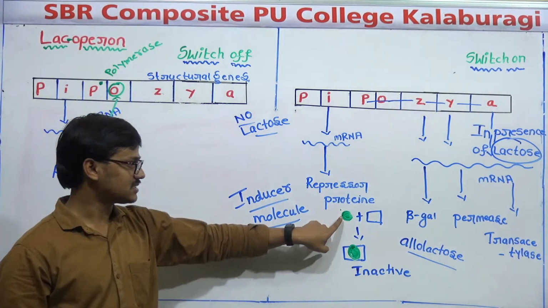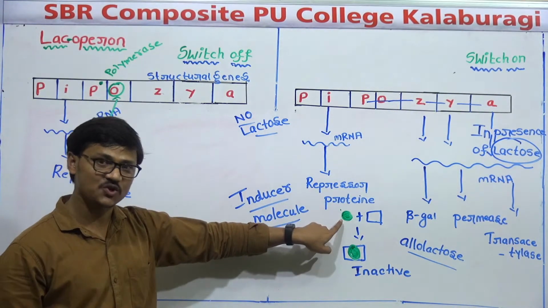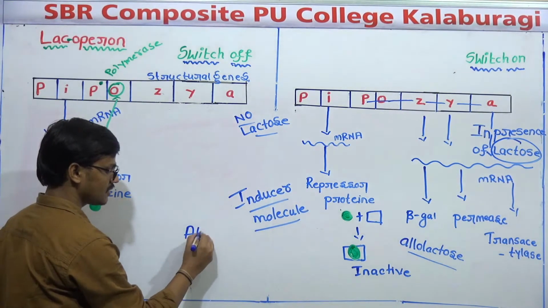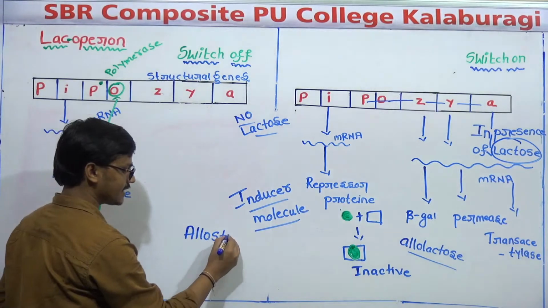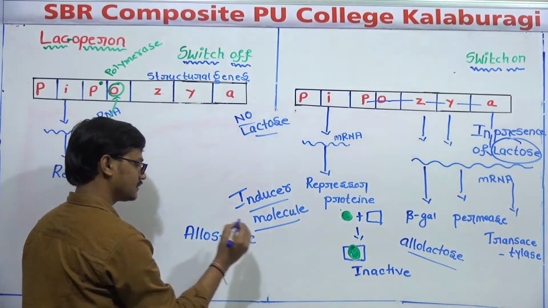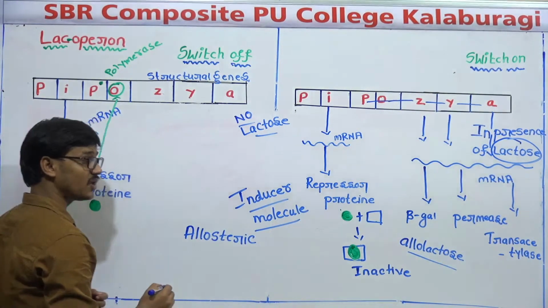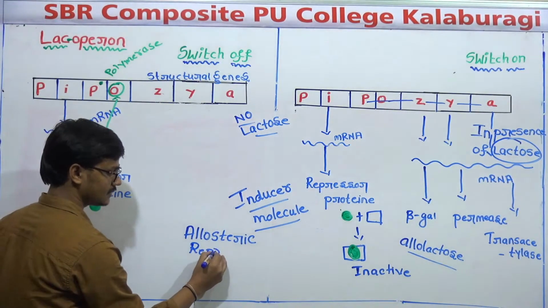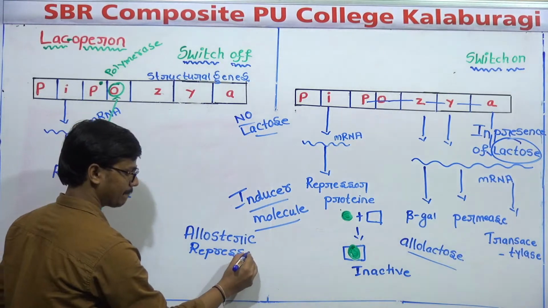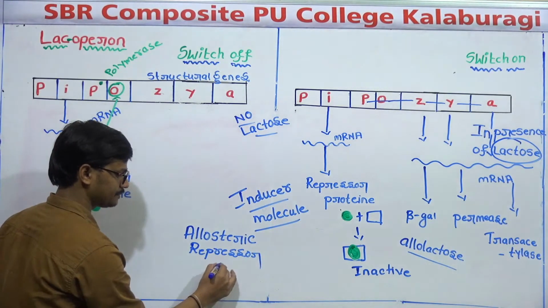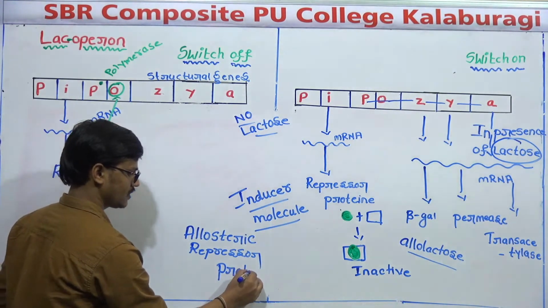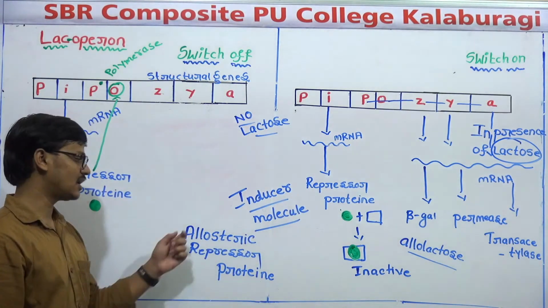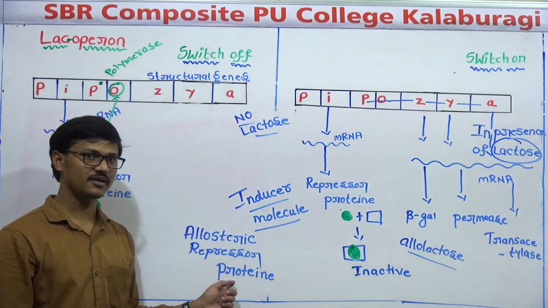And this repressor protein has another name. It is also called the allosteric repressor protein. What is the need of calling this repressor protein an allosteric repressor protein?